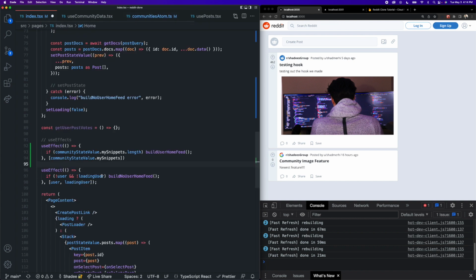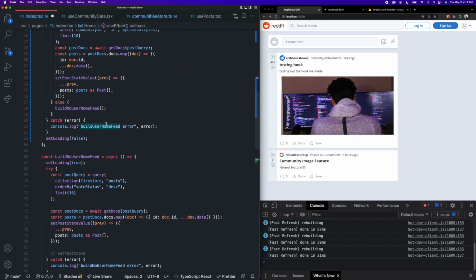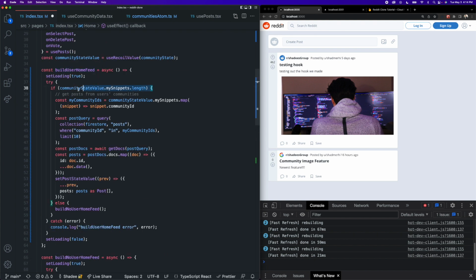Now, back in our index page over here, we are going to change this dependency from my snippets to be that snippets fetched Boolean parameter. And then in this use effect, we're going to say, if my community state.snippets fetched is true, then go build out the user home feed, because then it is appropriate to do that. And then inside of our build user home feed function, it would make sense to check for the length of that array to see if the user has joined any communities or not.